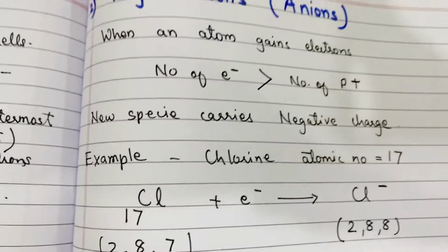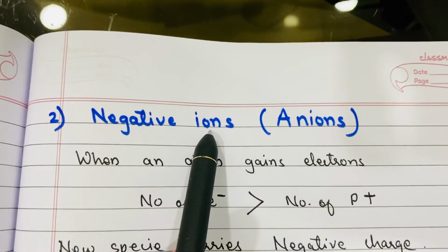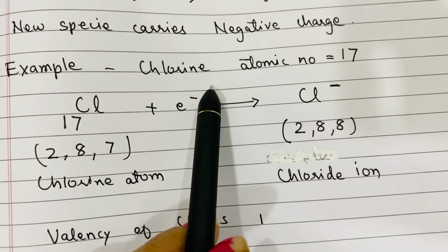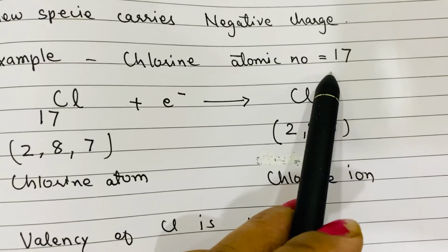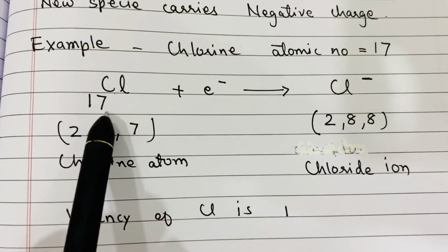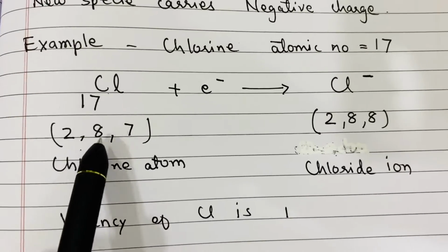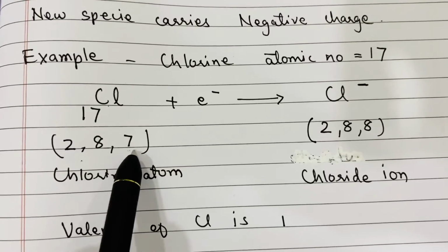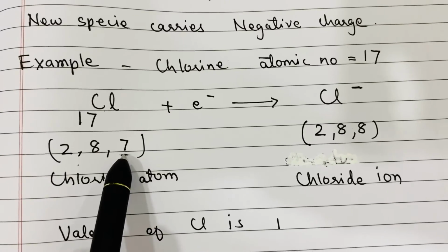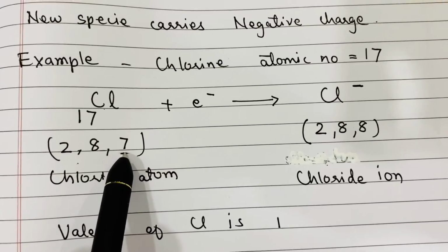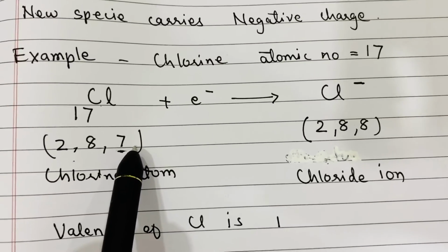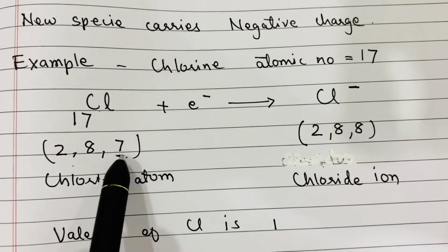Now let us look at the second type of ion, that is the negative ion. It is called an anion. Now let us study an example of a chlorine atom. Its atomic number is 17. So what is the electronic configuration of the chlorine atom? 17 electrons. How are they distributed? 2, 8, 7. That means it has 7 valence electrons in its outermost orbit. Now to achieve an octet, that is 8 electrons, how many more electrons does chlorine require? Yes, 1 more electron is required to get a stable electronic configuration.